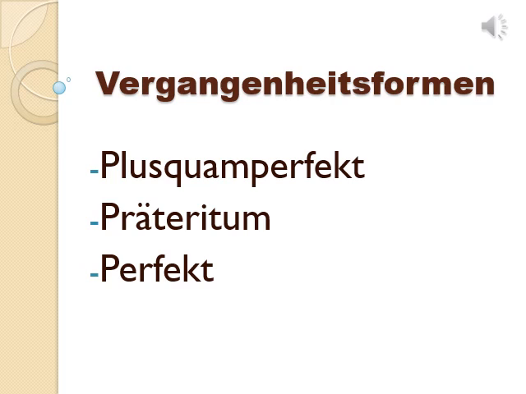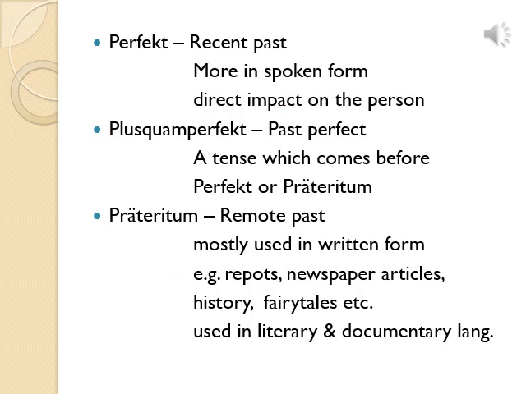Nummer 1 Plusquamperfekt, Nummer 2 Präteritum, Nummer 3 Perfekt. So now we will see in detail what are these three Vergangenheitsformen. First we will see what is Perfekt, Plusquamperfekt and Präteritum. Let's understand the difference between these three Vergangenheitsformen. So Perfekt. You have already learned Perfekt in standard 8.